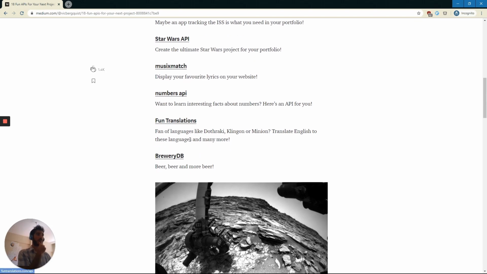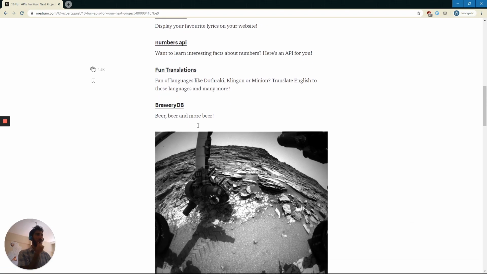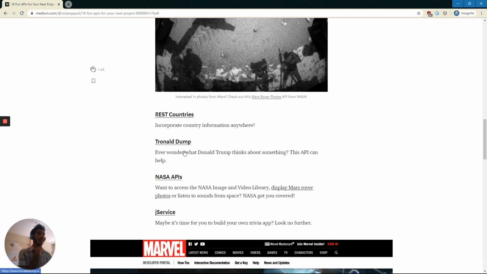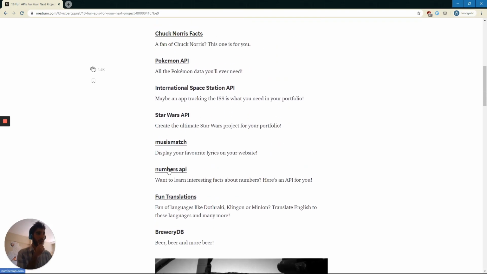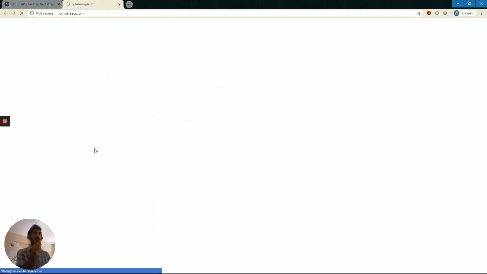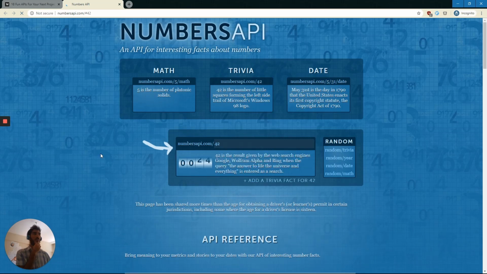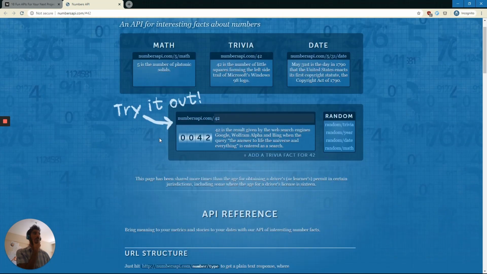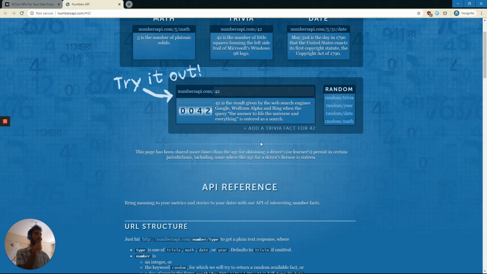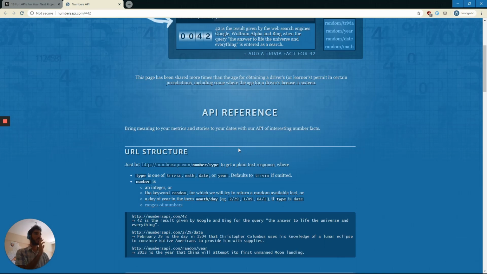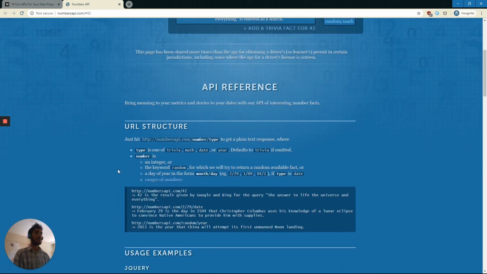Oh, fun translations could be nice. Dothraki and stuff. Countries, whatever. I'm just going to go into this one. This one caught my eye the most. Numbers API. I'm a math guy. So let's go into Numbers API and see how this one works. So it looks like we give it a number like this one and it gives you some interesting facts about this number. Let's just dive directly into the API and how to use it.